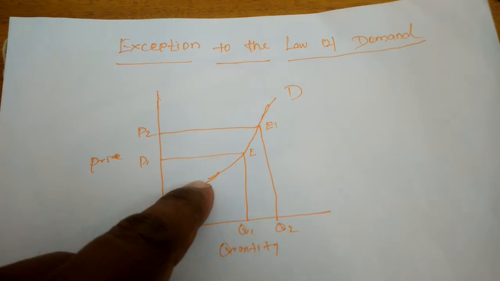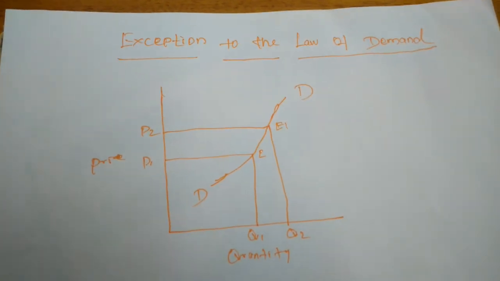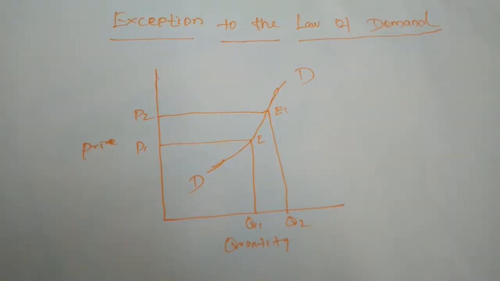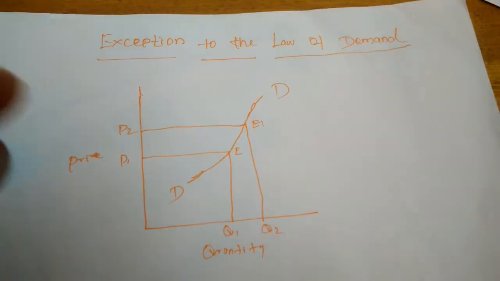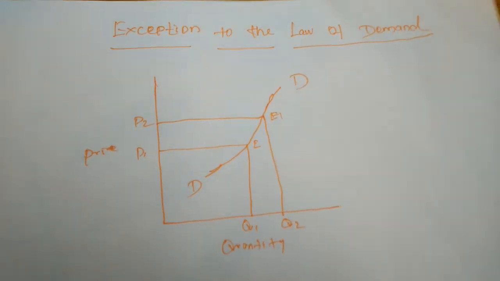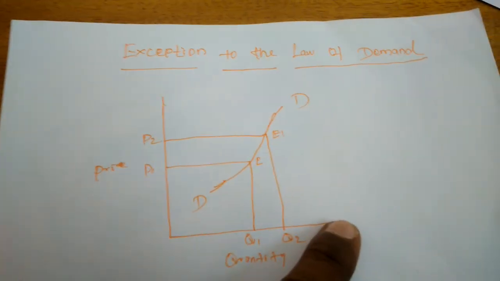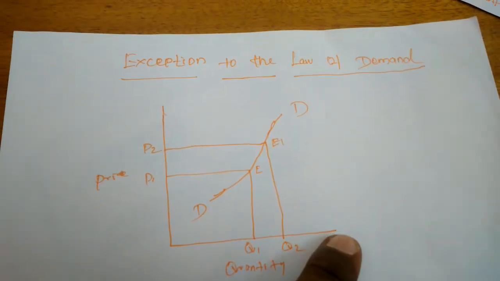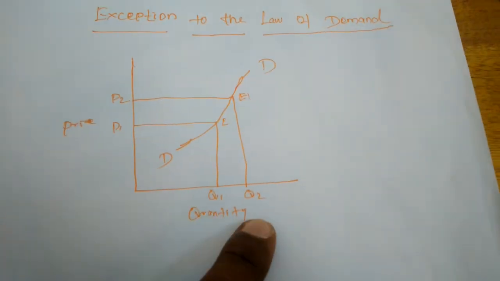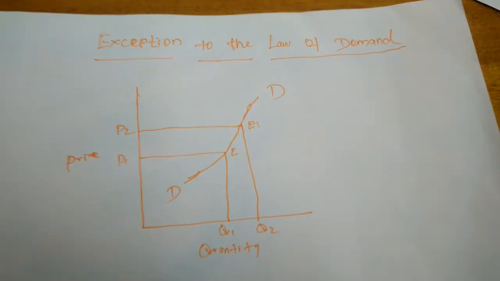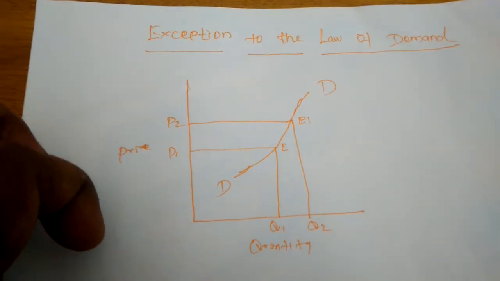Okay, just to see, normally the demand curve slopes downward from left to right. But contrary to that tendency of the demand curve, here the demand curve moves upward from left to right. So the price is increased, and the quantity also will be increased. Some exceptions are there in this law of demand.